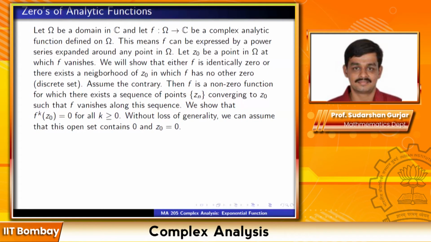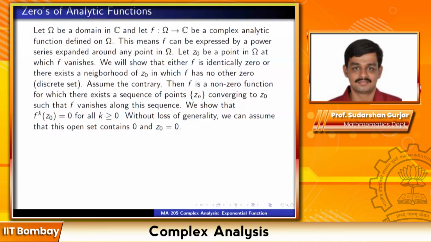If it is not a discrete set, that means there is a sequence of points zn in the complex plane which converges to a point z0, such that f vanishes along this sequence. Suppose you have this situation. I want to arrive at a contradiction. So we will show that all the derivatives of f at z0 are 0. And if all the derivatives are 0, then when you expand the function using a convergent power series, the function will also be identically 0. That will be a contradiction.